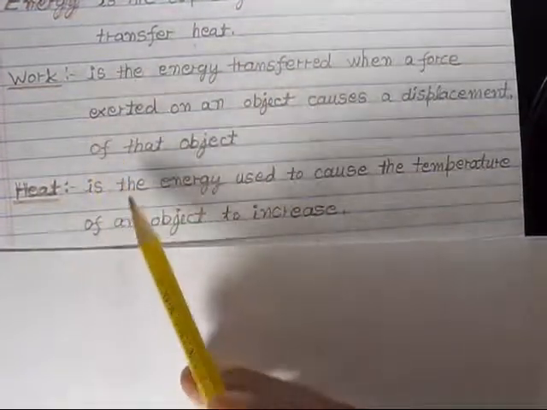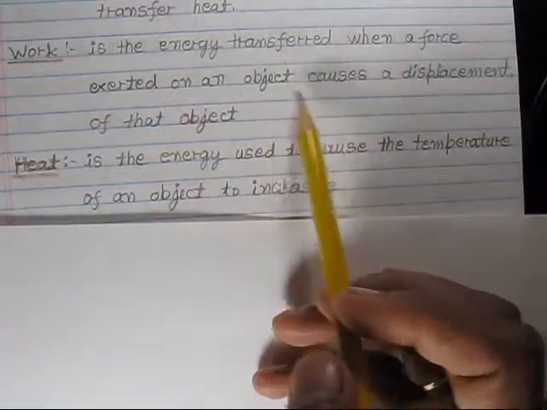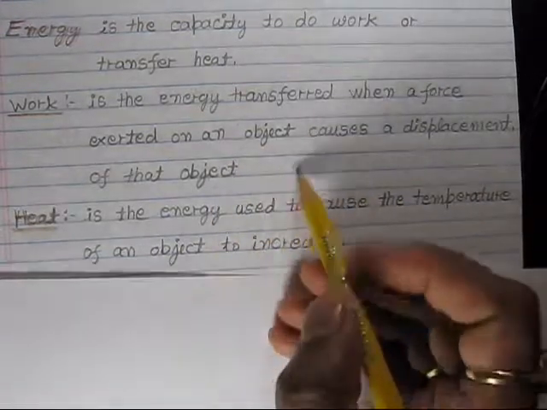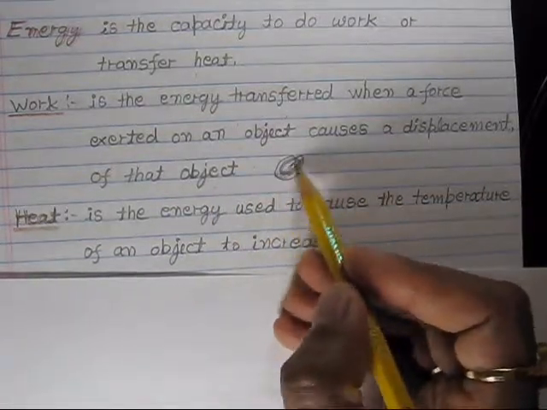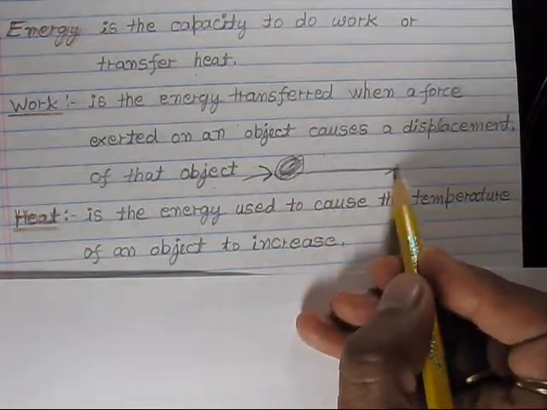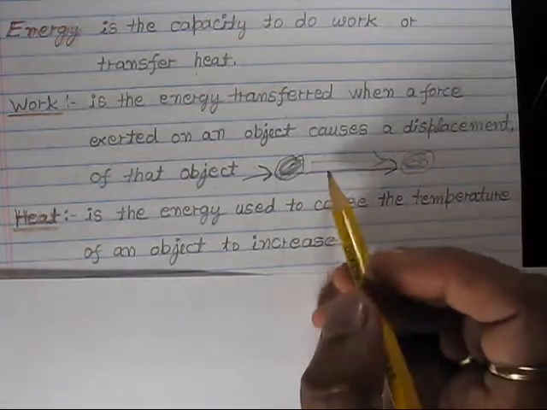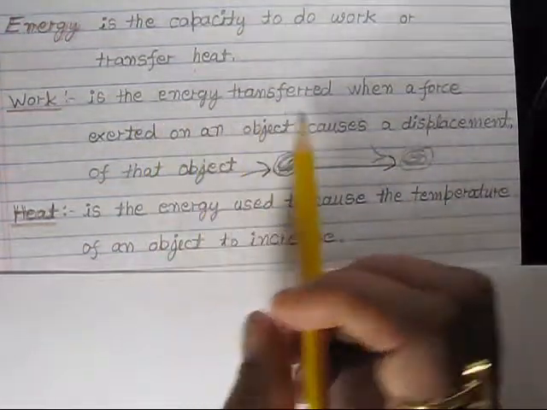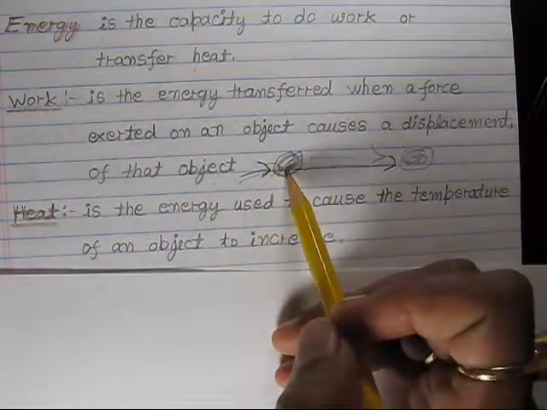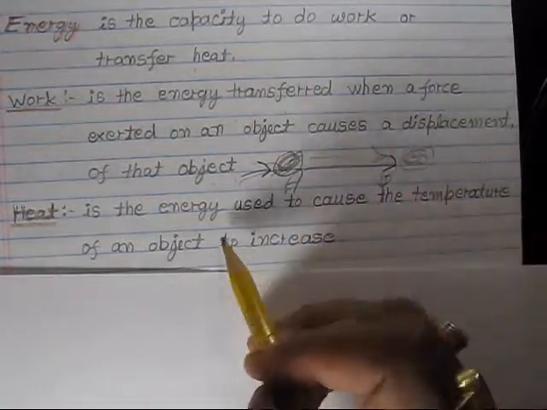And what is work? Work is the energy transfer when a force exerted on an object causes a displacement of the object. Basically, if this is a rock and you are moving it by applying force from here to here, this is called work done. We are transferring energy from this body to this rock to move it from point A to point B. So this is called work.